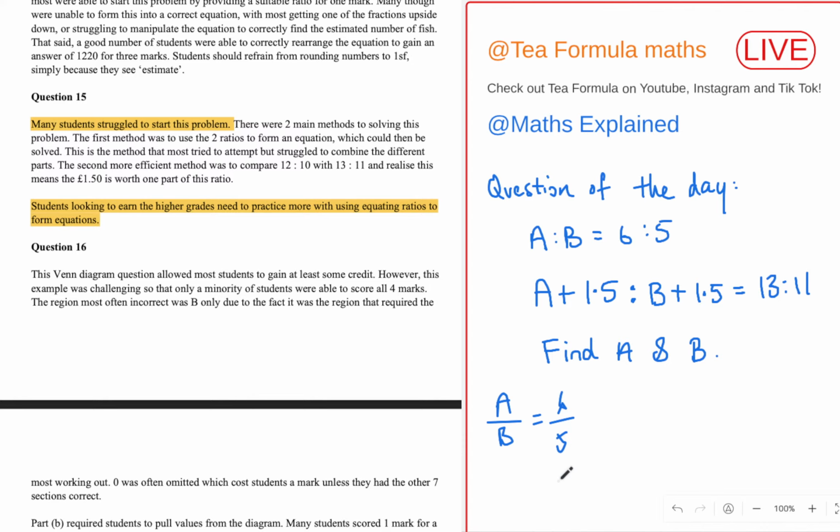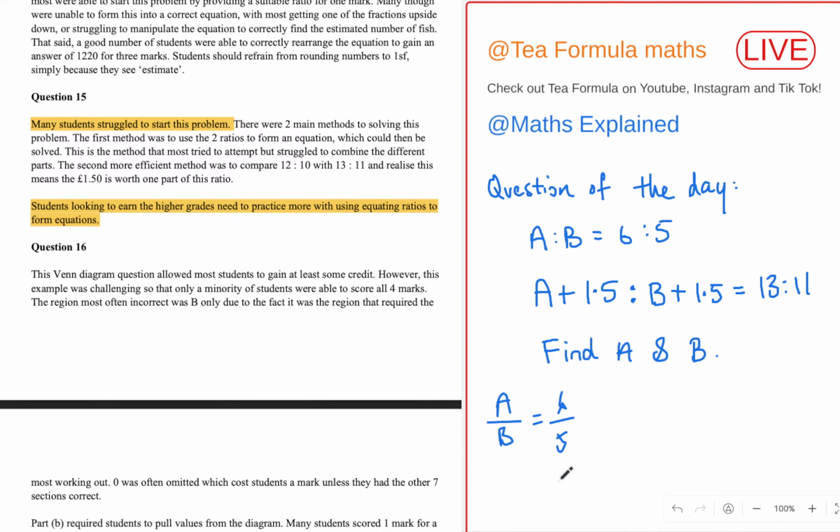And then you can say this implies that 5a equals 6b. So there I've created an equation that looks possibly much more helpful than the original ratio. Saying that 5 lots of a equals 6 lots of b is probably going to help me find the values of a and b. Although there was a shortcut to this problem as well. So you can solve it by creating equations. You can also recognize there's a little trick that you can use here, which I guess we can go through also.